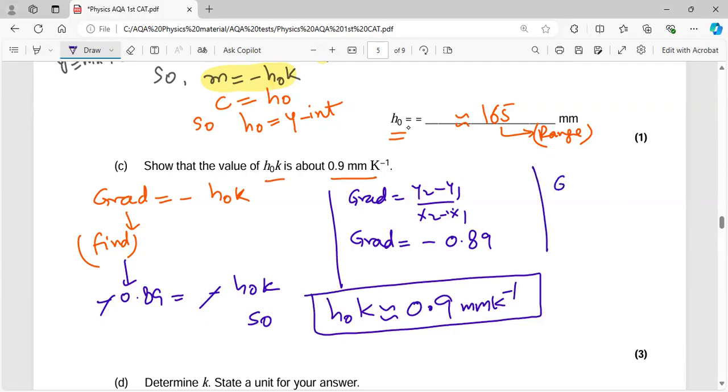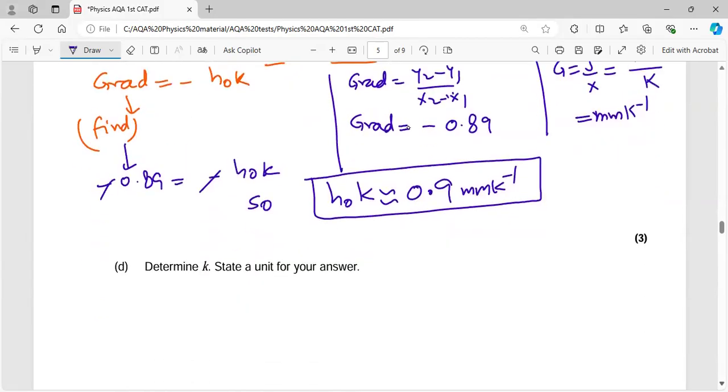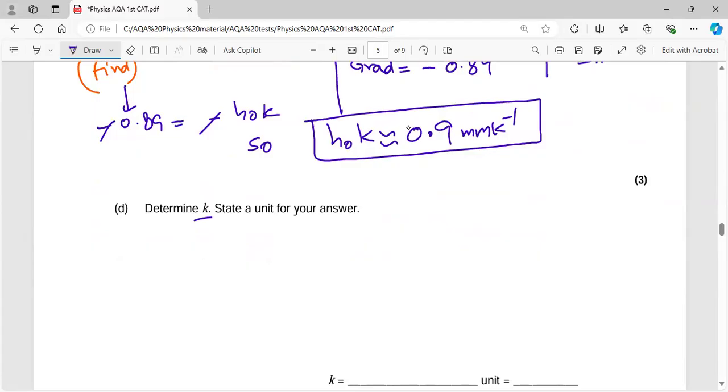Why is the unit like that? Because gradient is y over x, so the unit of y is millimeter and the unit of x is Kelvin. That's why the unit of gradient is millimeter per Kelvin. Okay, then they said to determine the value of k.